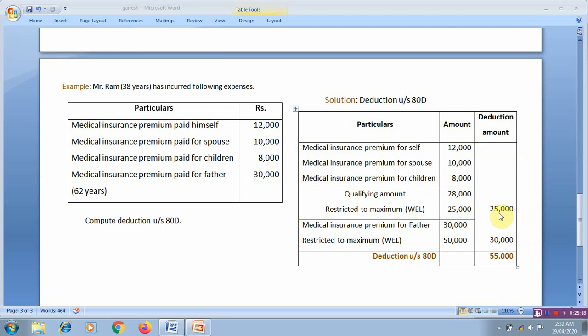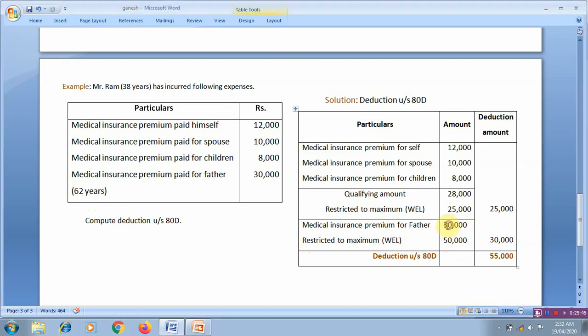Plus he can also get a deduction for the medical insurance premium paid for father, 32,000. The age of the father is given as 62 years, a senior citizen, so the restricted maximum amount is 50,000.